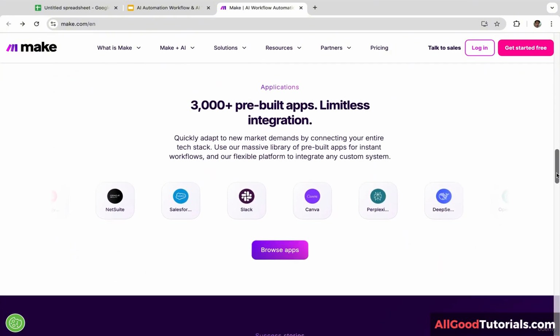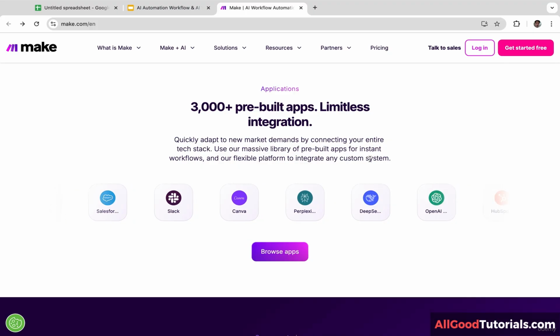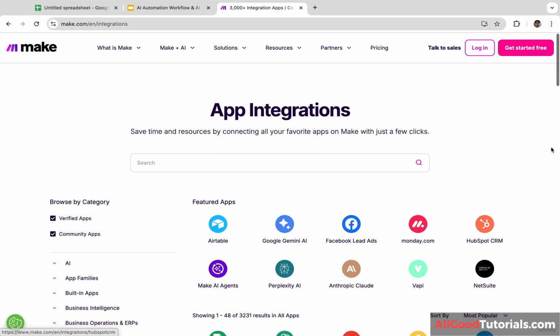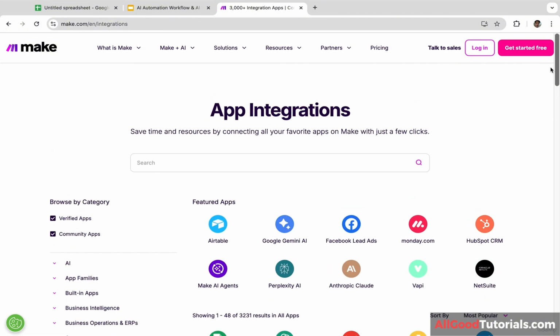And let's scroll down. There are more than 3,000 apps that can be connected to Make. Let's click Browse Apps. And let's scroll down. You can connect Make with your Google Sheet, OpenAI, Gmail, Google Drive, Telegram, Airtable, Pinterest, Notion, Google Docs, Slack, and still many more. And it is relatively easy to use, guys, mostly drag and drop, so you don't need to know how to code. And let's click on pricing.